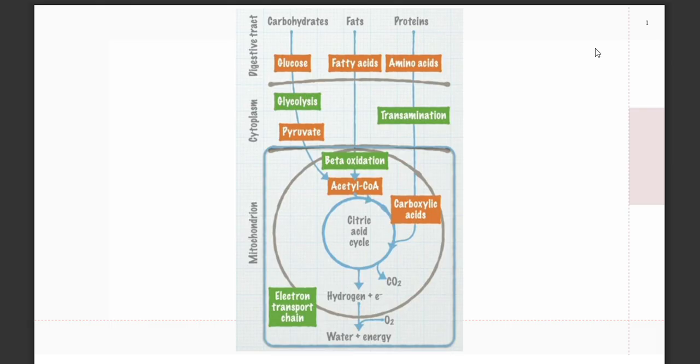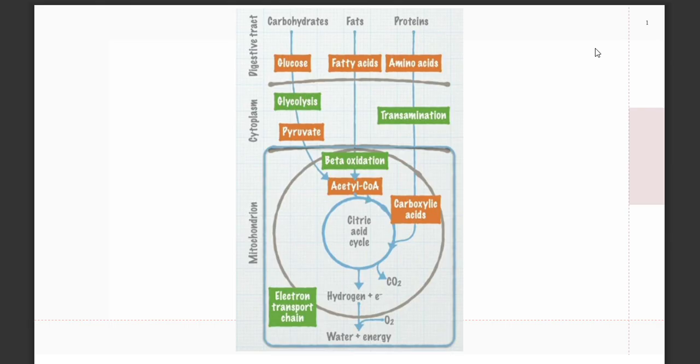Okay? So here we have a diagram showing a simplification or a somewhat segmenting of the different processes involved in different locations of the body and the different biomolecules being involved. So, for instance, as I mentioned, the moment we consume food, it has to be digested first.